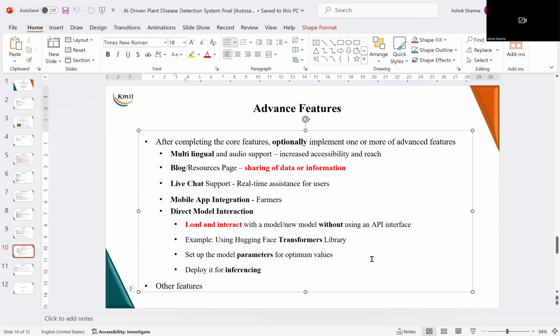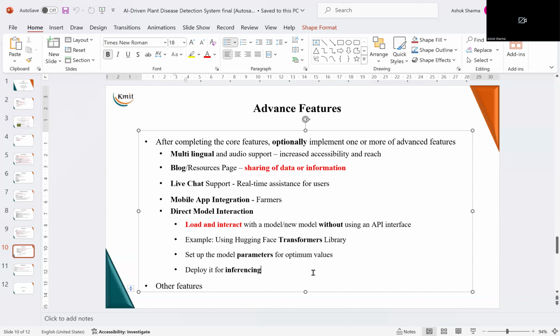This will enable us to set multiple parameters of the model, and we can customize it according to our requirements. This is very interesting, and it is for those who love challenges that this part can be done, which is called the direct model interaction. And then once the model is ready, we can deploy it for inferencing. So it may be deployed on a server, it may be deployed on a cloud, or it may be deployed on your local system as well.